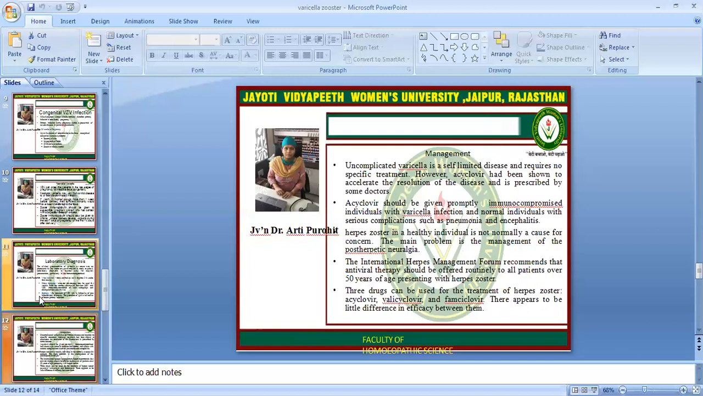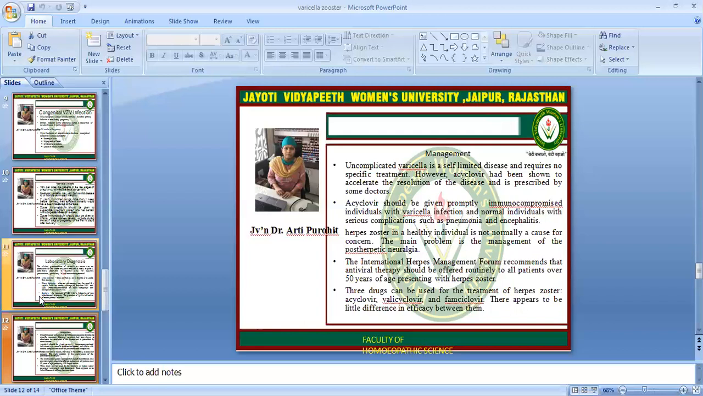What is the management? Uncomplicated varicella is a self-limiting disease and requires no specific treatment. However, acyclovir has been shown to hasten the resolution of the disease and is prescribed by some doctors. Acyclovir should be given promptly to immunocompromised individuals with varicella infection and to normal individuals with serious complications such as pneumonia and encephalitis. Herpes zoster in a healthy individual is not normally a cause for concern.